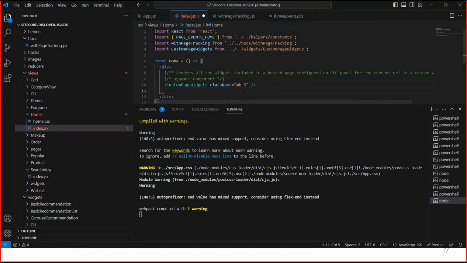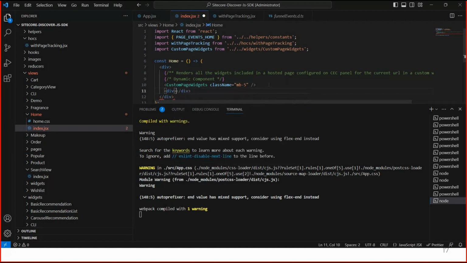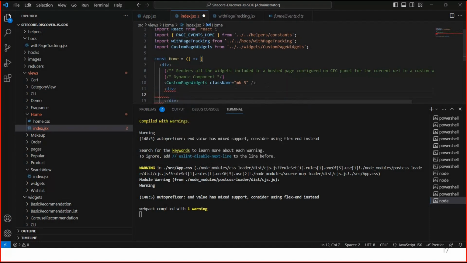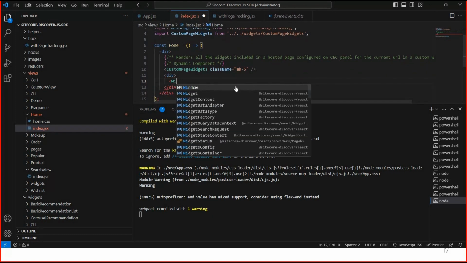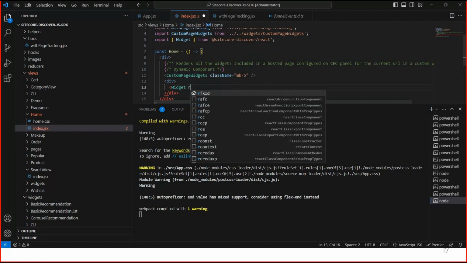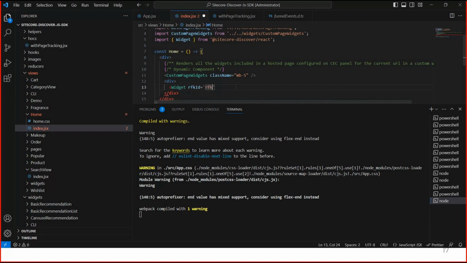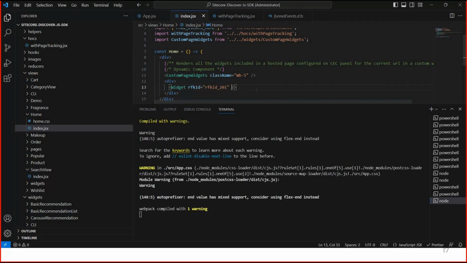Let's say I want to configure a static component. What I have to do is write down the things here. I want to render a static component apart from these 3 dynamic components. So in widgets, I have created one banner, and I want to display that banner component apart from the dynamic components.